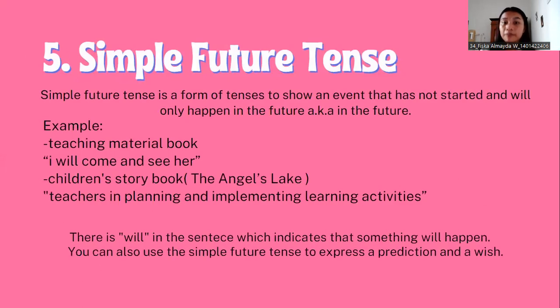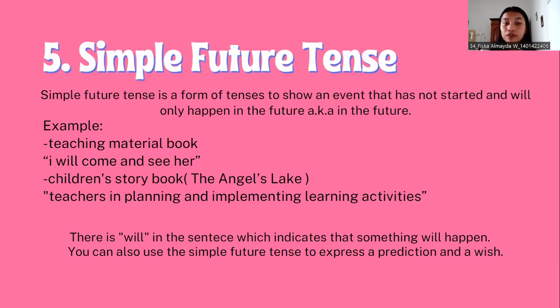Number 5, simple future tense. Simple future tense is a form of tense to show an event that has not started and will only happen in the future. The example from simple future tense in teaching material book: I will come and see her.